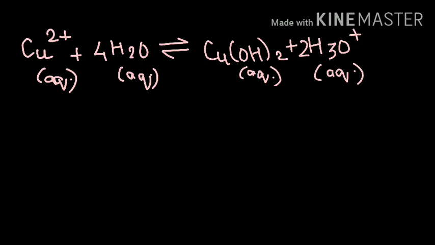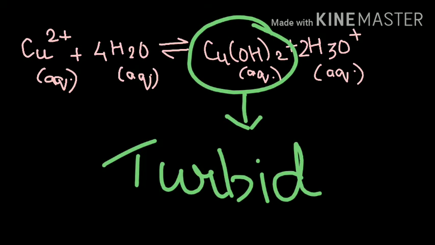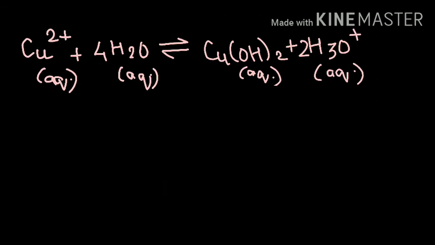And we know that an acid solution turns blue litmus red. The copper hydroxide that is formed in the reaction makes the solution turbid, as in it forms a white colored solution. So if you want to make a clear solution, then you have to add H2SO4, that is nothing but sulfuric acid, means you are adding H3O plus ions. So when you add H2SO4, what is going to happen? The white color is going to become transparent, or you can change the color from white to transparent.